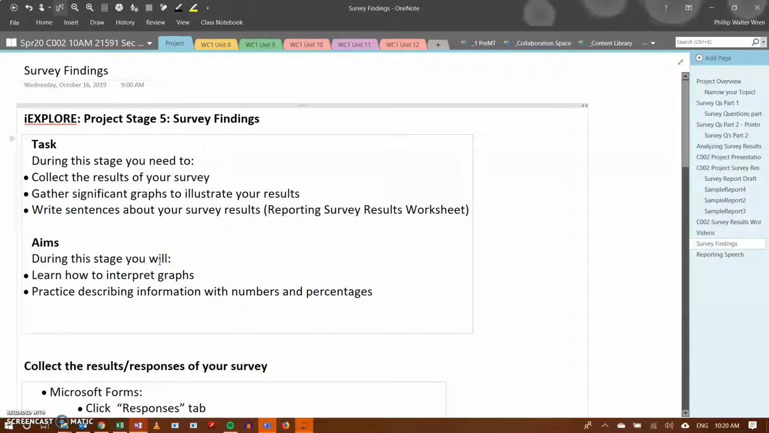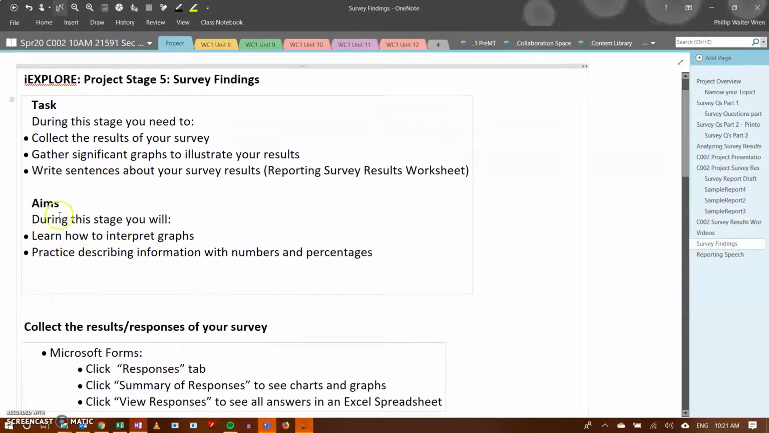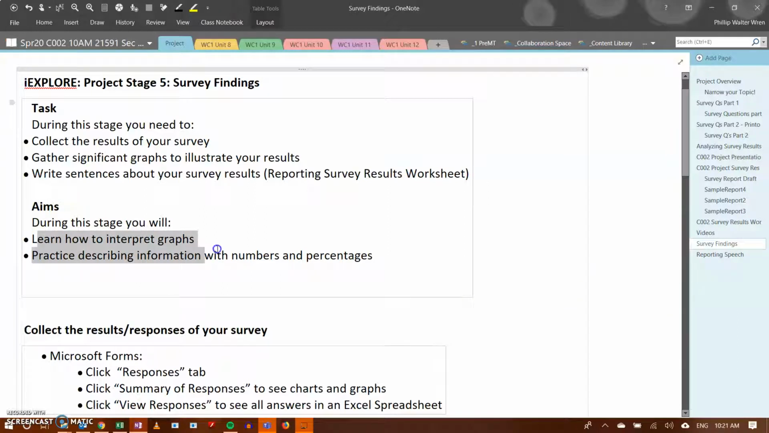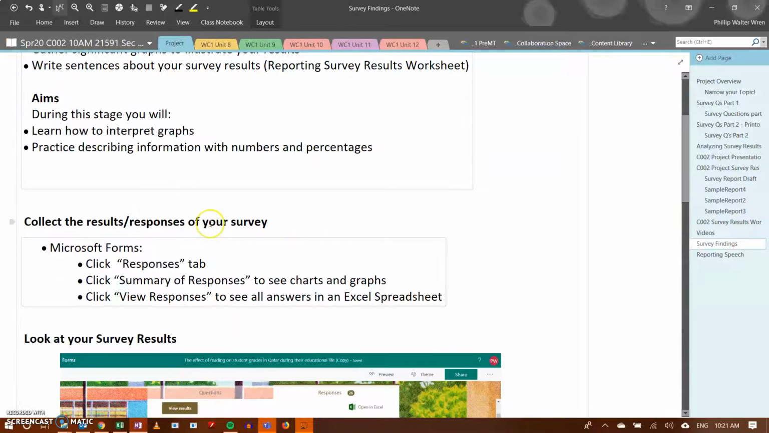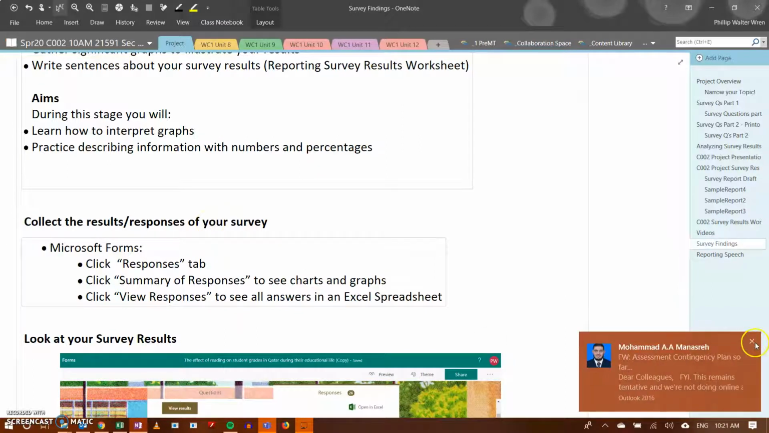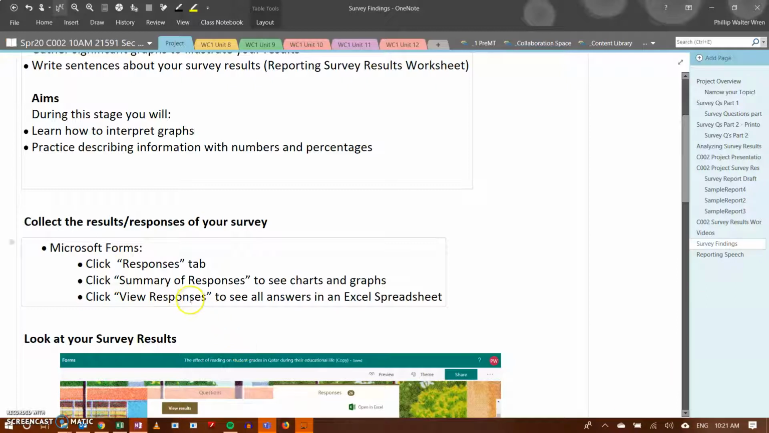Alright, I'm going to talk today about how to look at your survey findings, collect the results, get some graphs, and write sentences about your survey results. So today, my goal is for you to learn how to interpret those graphs and practice describing information with numbers and percentages. I do my surveys in my class on Microsoft Forms.